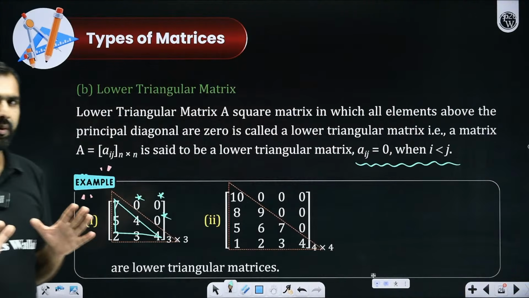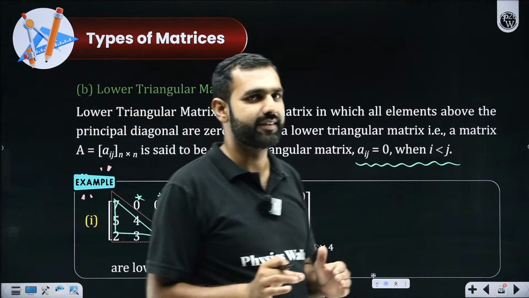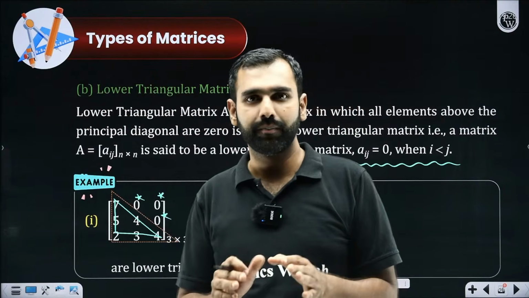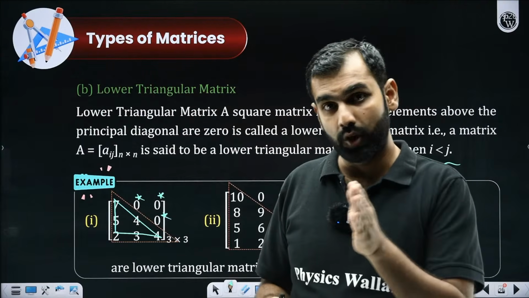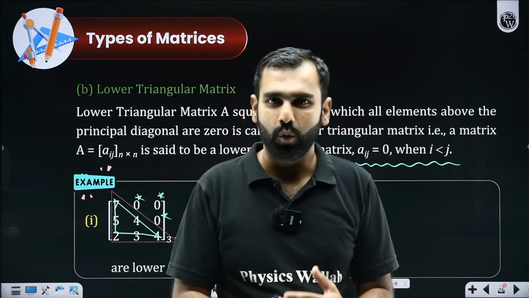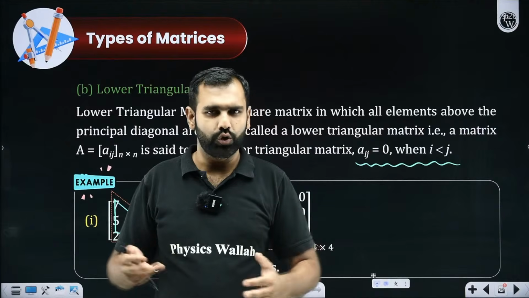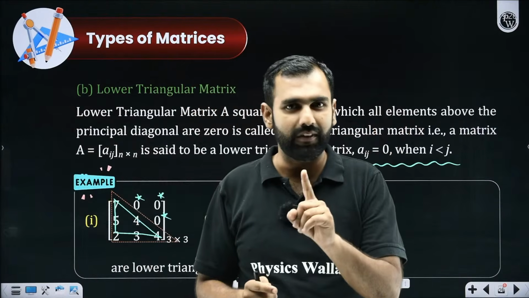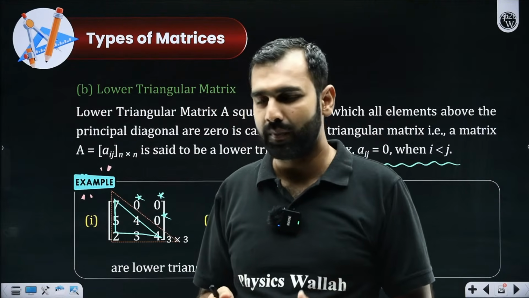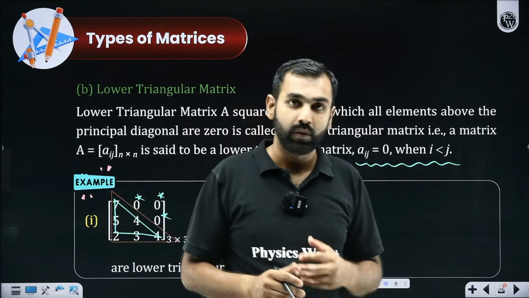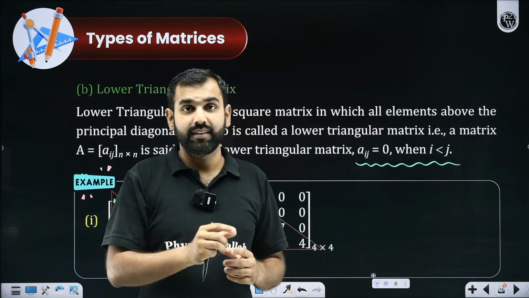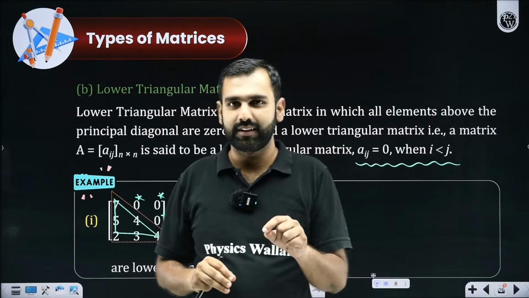So tell me in the comment box, all the participants who are watching it sincerely, did you get this idea clearly? What is the meaning of upper triangular and lower triangular? What is diagonal? What is scalar? What is identity? Do you remember that? So far our discussion is boiling down to one fact, that we are categorizing the square matrices only. So in a square matrix, if all the elements are 0 except for the principal diagonal, it is a diagonal matrix.